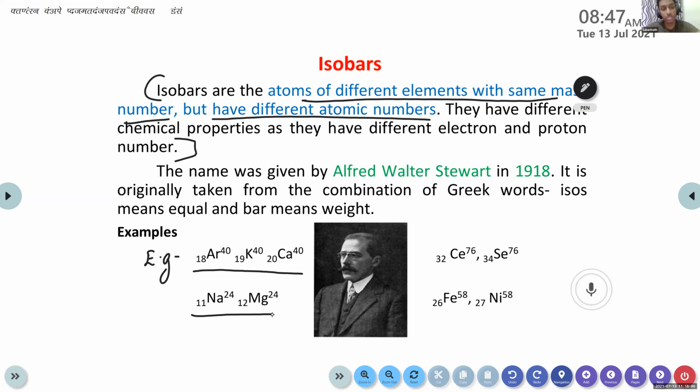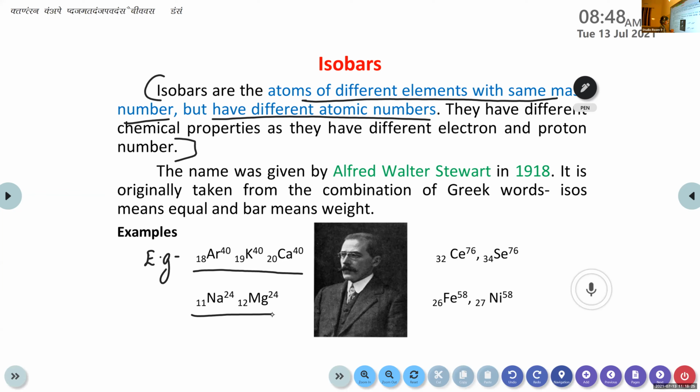Isobars. Isobars are the atoms of different elements with the same mass number but different atomic numbers. They have different chemical properties as they have different electron and proton numbers. Examples: argon, atomic number 18, mass number 40. Potassium, atomic number 19 and mass number 40. Calcium, atomic number 20 and mass number 40.